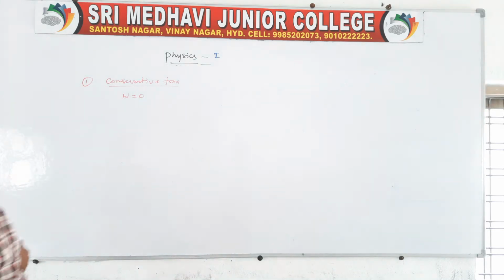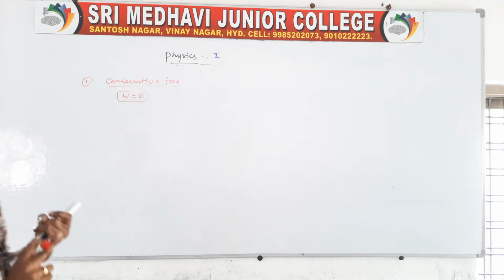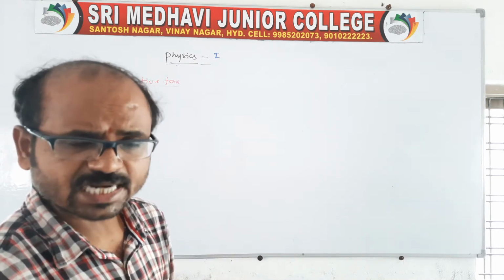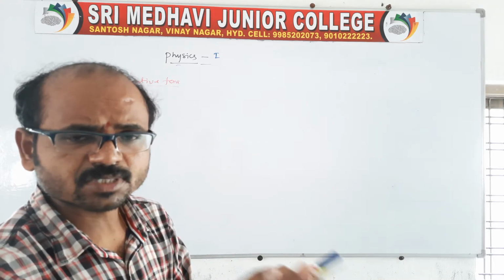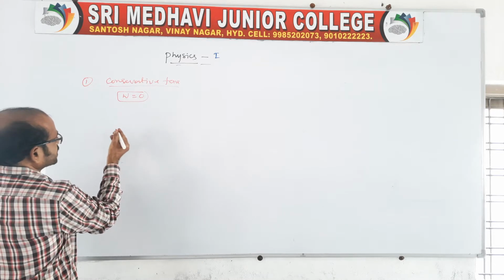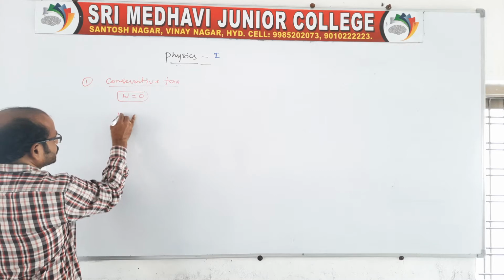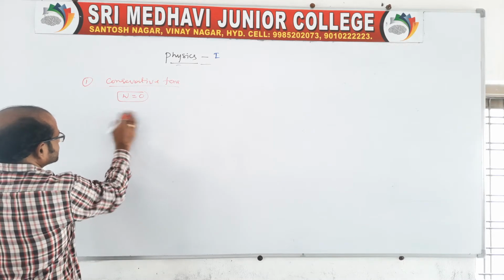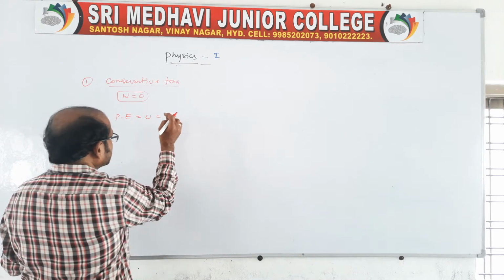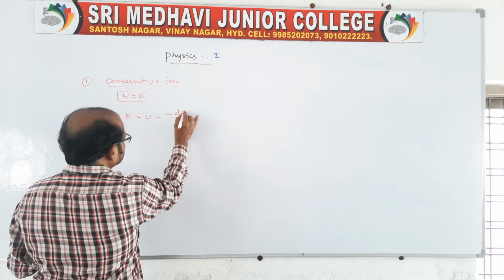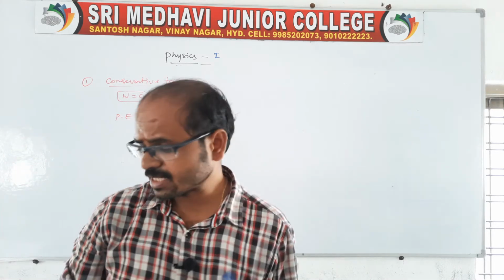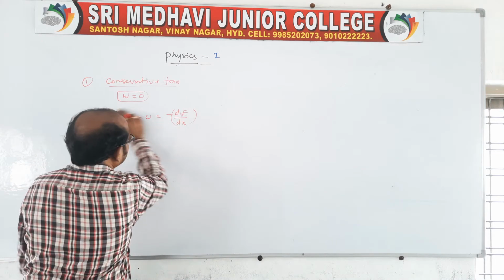Work done by a conservative force is 0. The examples are spring force, potential energy, and electrostatic force and field, which come under conservative. Work done by the conservative force gives potential energy, which we can define in general as U equals minus dW, or dU by dx equals minus F. It is independent of the path followed. That is about conservative.